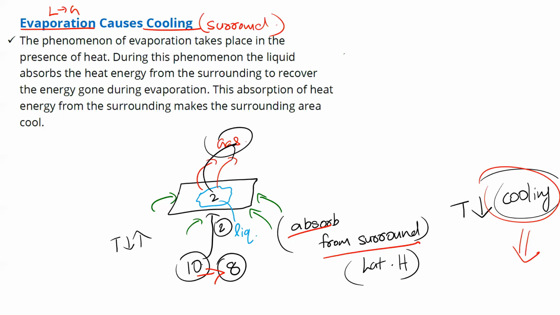Any doubt in this? Again, you can read this. The phenomenon of evaporation takes place in the presence of heat. What heat? Latent heat. Why? Because it serves as a passport. Without latent heat, you cannot change state from one state to another. Now, what happens during this phenomenon? The liquid absorbs heat from the surrounding. Very important. The liquid absorbs latent heat from the surrounding, and this absorption of heat energy makes the surrounding area cool. Simple idea. Don't try to learn by heart. Just understand. Any doubt in this?